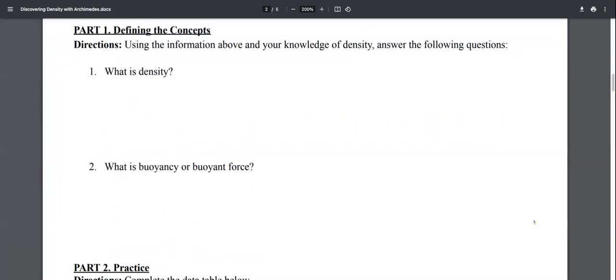Part 1. Defining the concepts. Using the information above and your knowledge of density, answer the following questions. What is density? And what is buoyancy or buoyant force? At this point, if you're still watching the video, please pause and go back to your text and find the information to answer these two questions. Then push play when you're ready to continue.